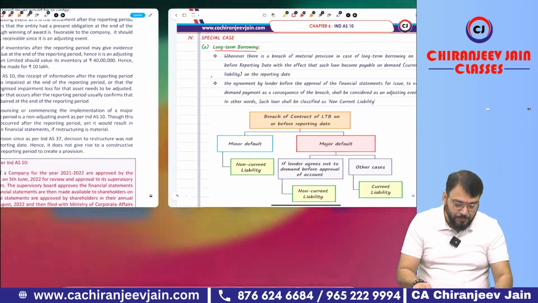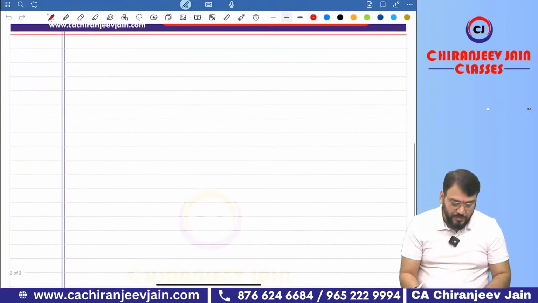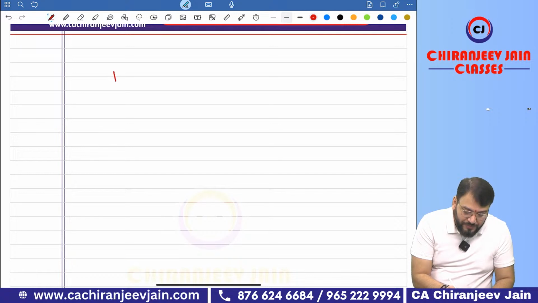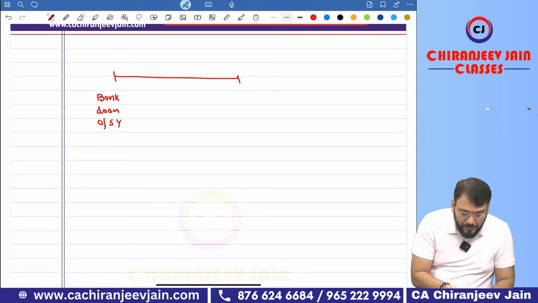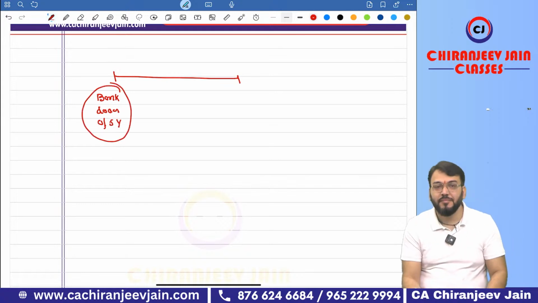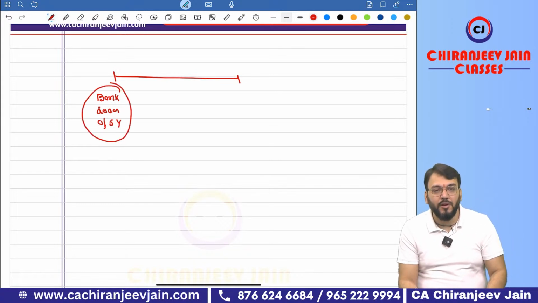Now, what does this point say? Suppose you have taken a long-term borrowing, a bank loan of 5 years. It becomes a long-term borrowing.